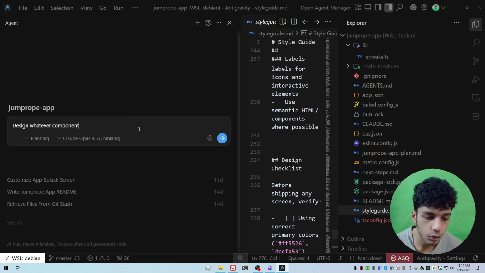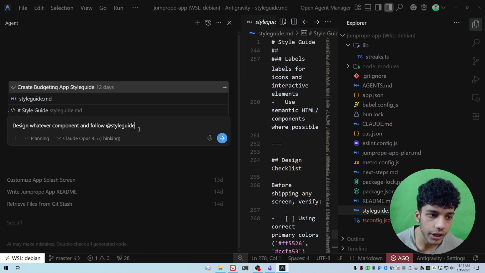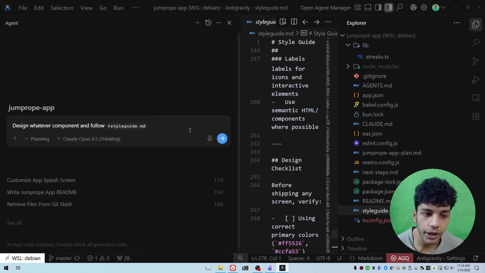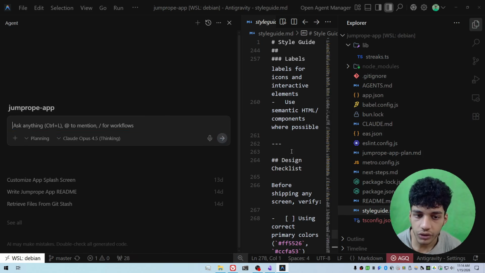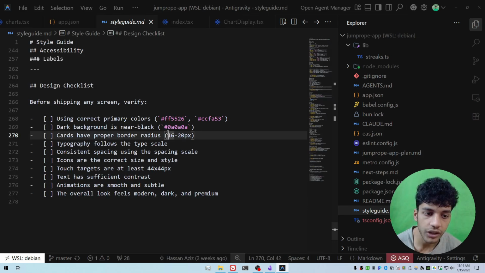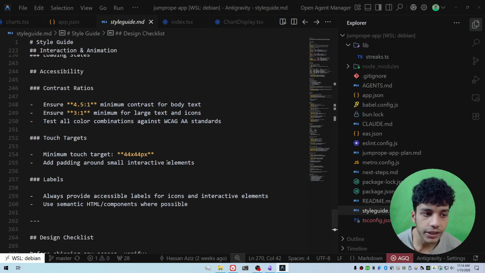Whatever it is, right? Some sort of a card component or some button or something, whatever it is. And I can just say, follow the style guide over here. That's all I need to do. And then it will just follow all of the rules in the style guide and make sure that it designs a component that looks like my app, right? It's not some vibe coded slop. It's using my design system, my colors, my fonts, and it looks like it's actually meant to be a part of my application, right? That's how you use AI effectively, especially on the front end.